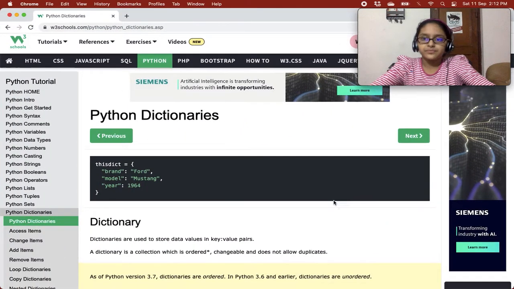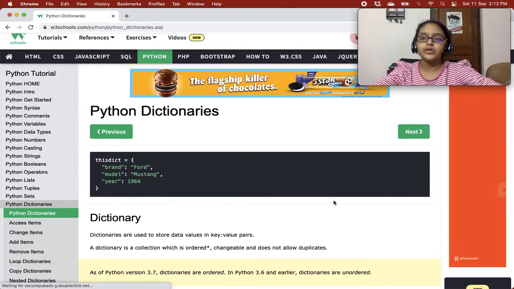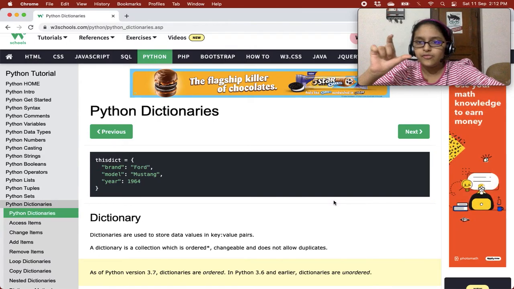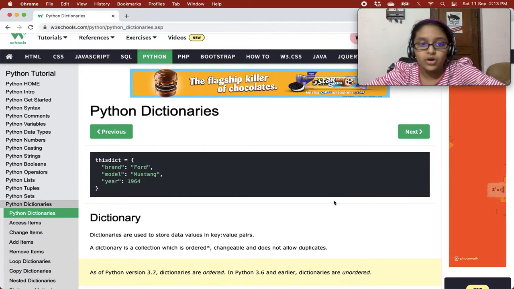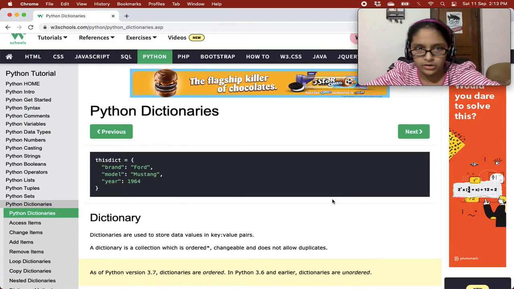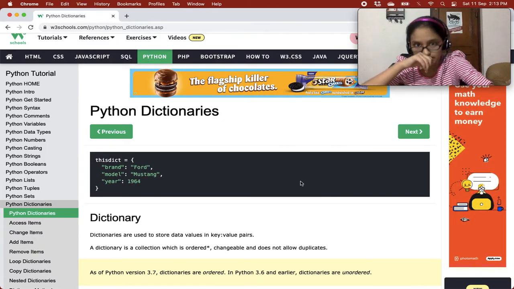Python dictionary. Before I start, I want to tell you, dictionaries is a very advanced and a very important chapter. So you need to understand everything, little things also, because it's very important. Dictionaries are very important when you code and when you make an app.